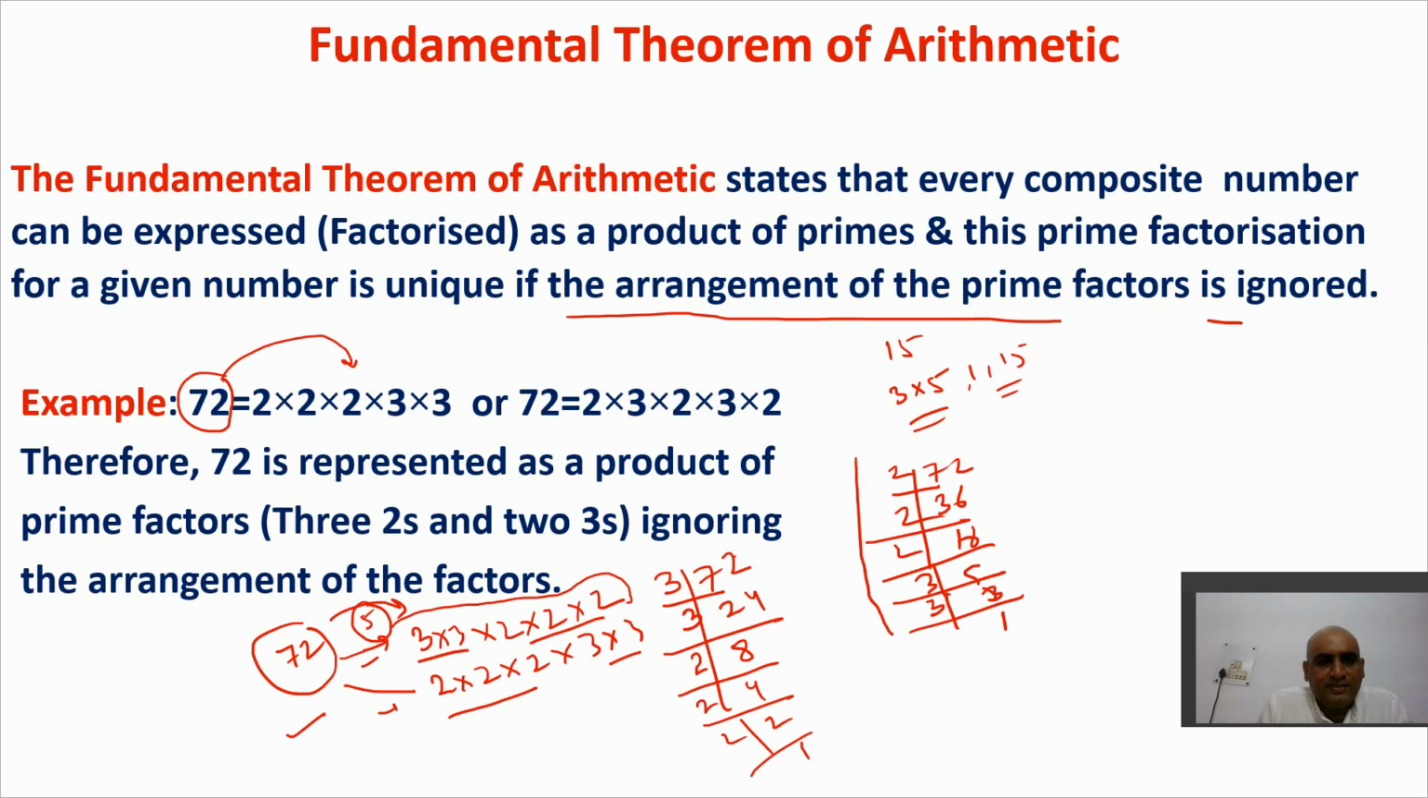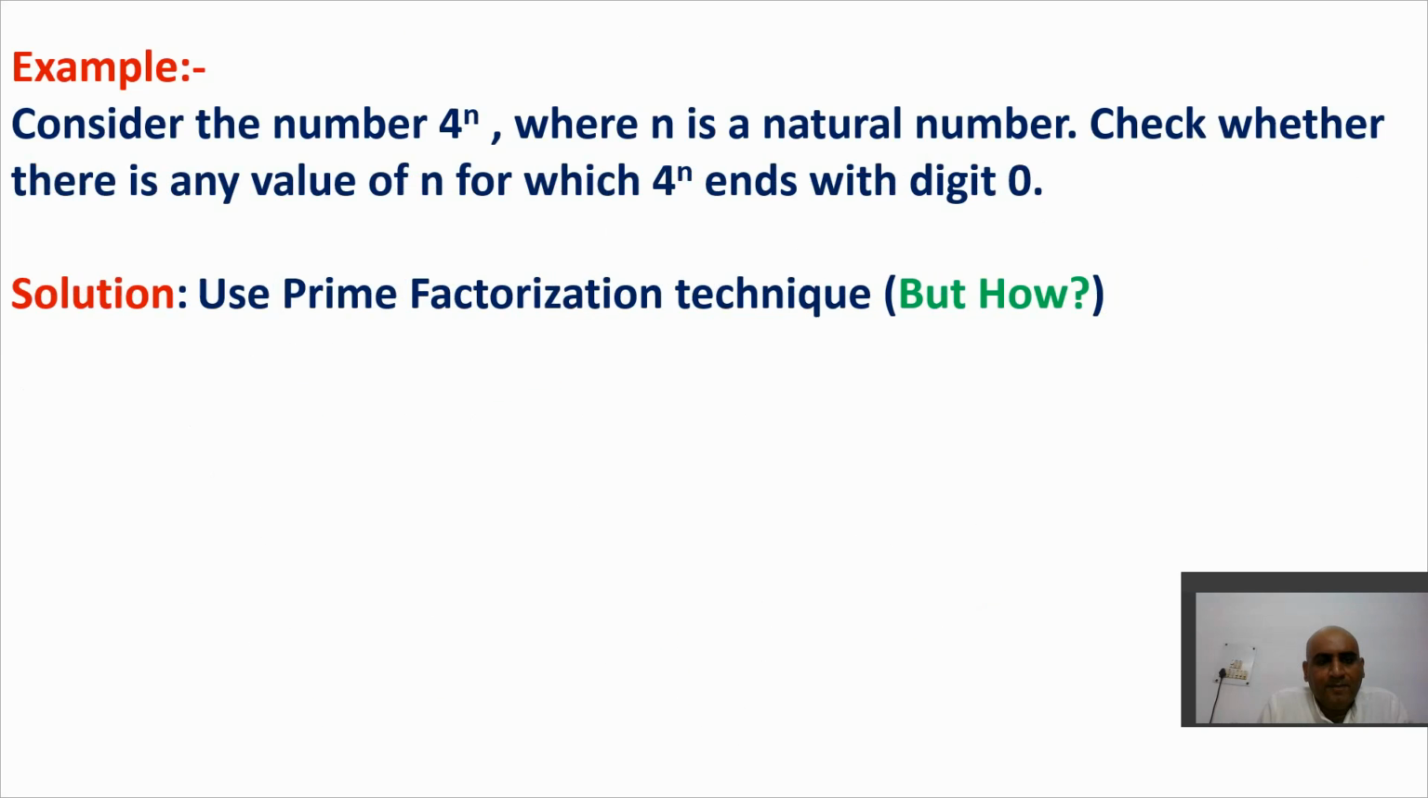So we'll take this concept of prime factorization and try to solve the question here. The question says, consider the number 4 raised to power n, where n is a natural number. Check whether there is any value of n for which 4 raised to power n ends with digit 0. Use the prime factorization technique. How? So we'll use this technique to solve this question.